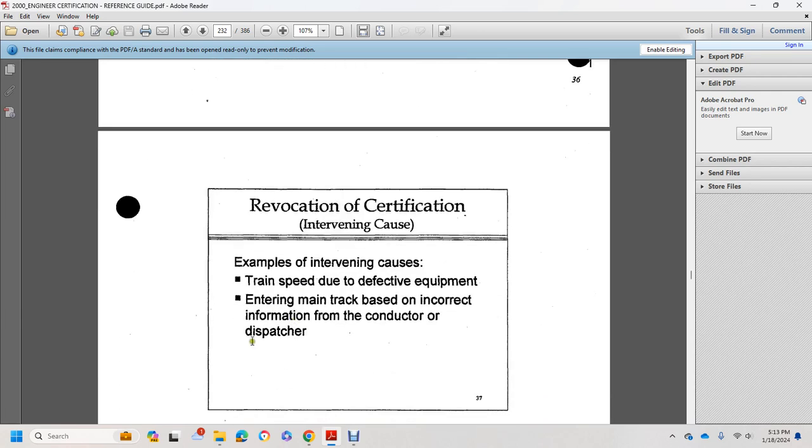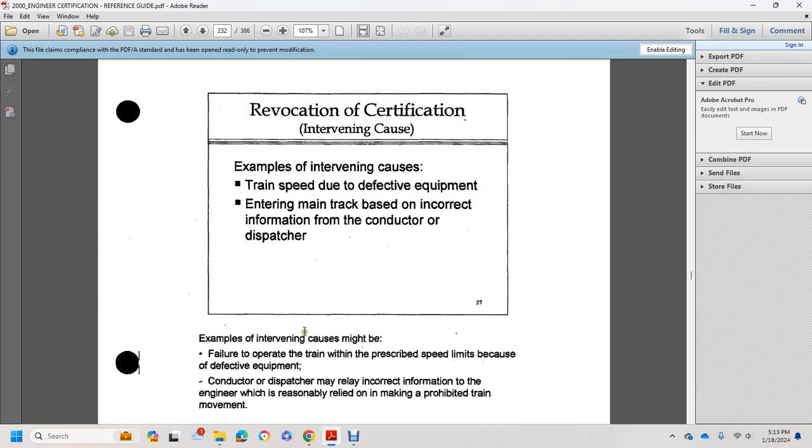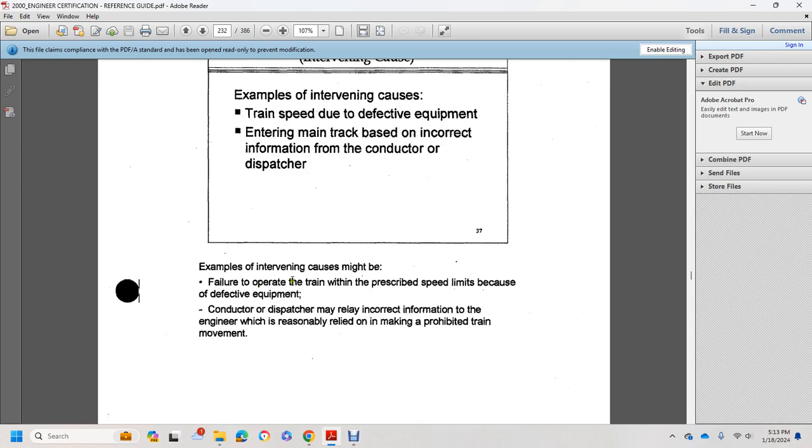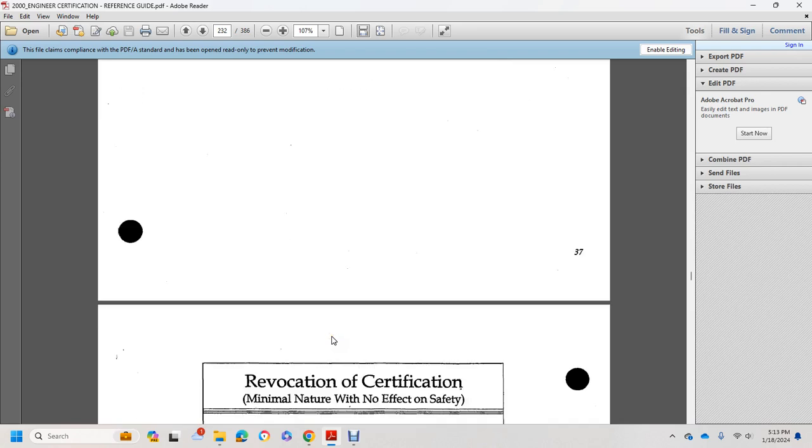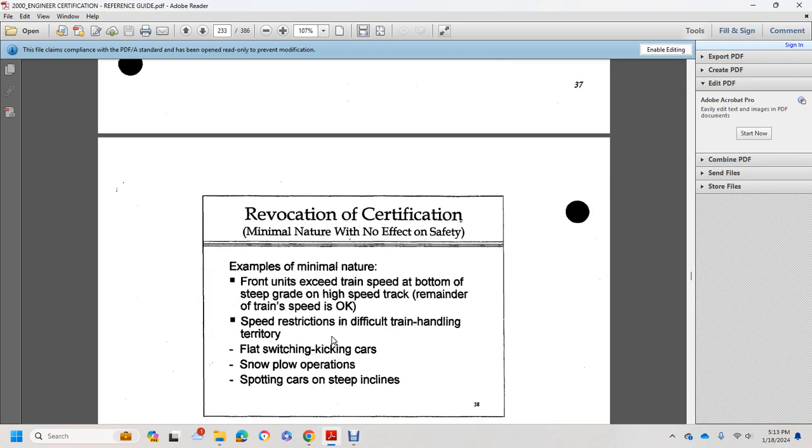Revocation of certification, intervening cause example: a train with defective equipment enters main track based on incorrect information from the conductor or dispatcher. Examples of intervening causes may be the failure to operate the train at the prescribed speed limit because of defective equipment. A conductor or dispatcher may give incorrect information to the engineer, who reasonably relies on it in moving a prohibited train. Revocation of certification, minimal nature with no effect on safety.